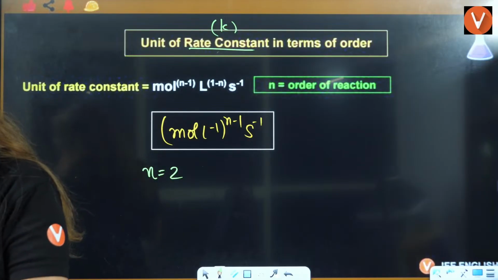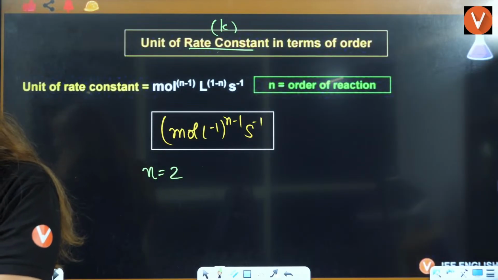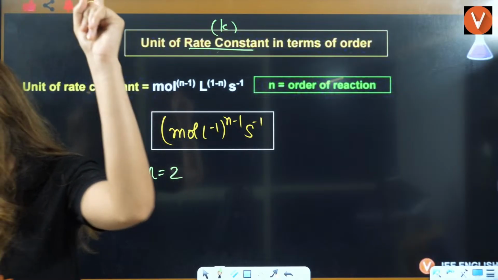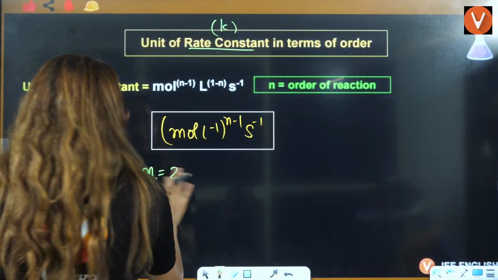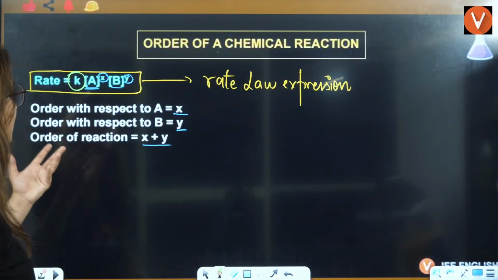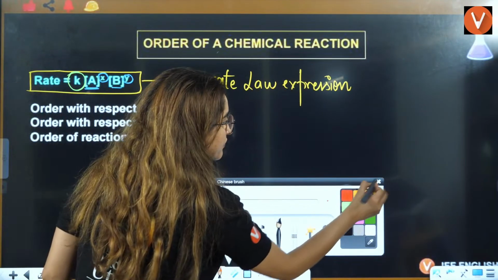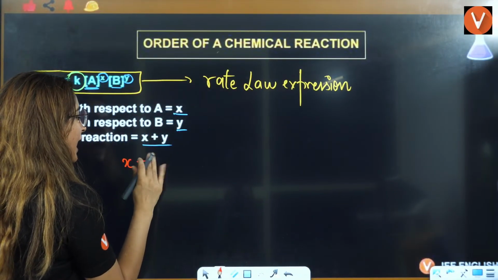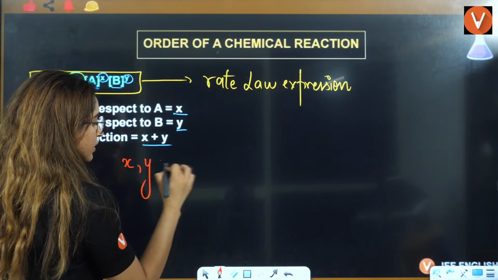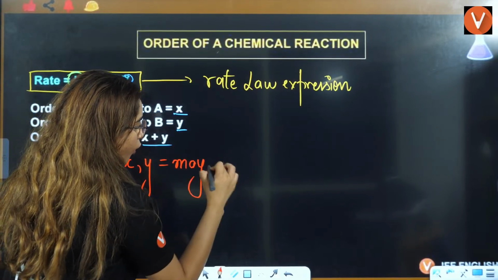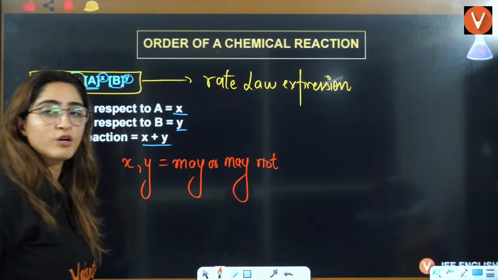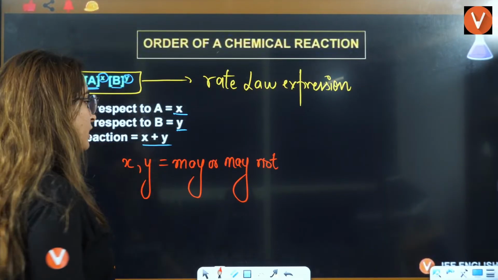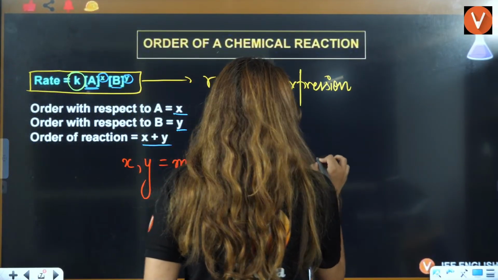Are x and y the coefficients of reactants, like in the equilibrium constant? Not at all. I have explained this x and y in the previous lecture as well. They may or may not be the stoichiometric coefficients. I'll also tell you when they will be coefficients and when they will not.